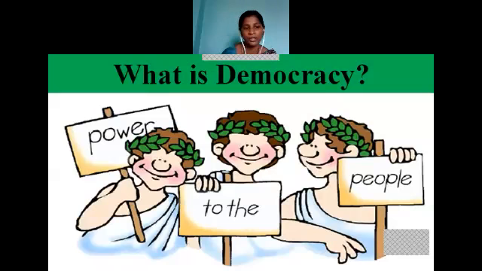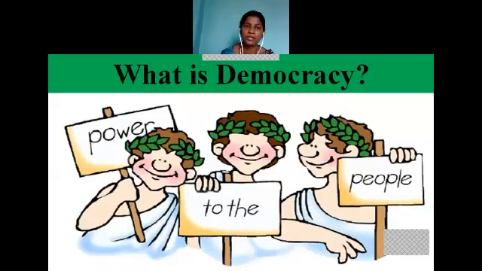Can you see the picture here? What is written here? Power to the people. Do we have power really? Do we have power in a democratic form of government? Yes, of course. We have power. We have power to choose our own representatives by our wish, by our choice. So we have the power to choose our representatives.